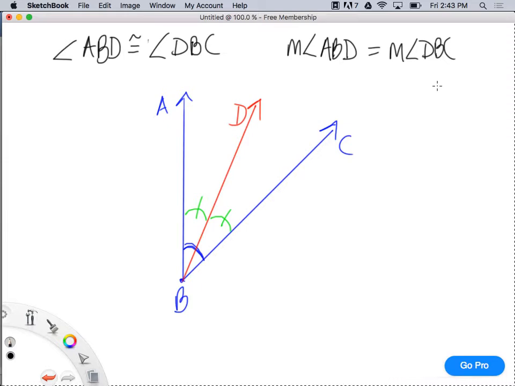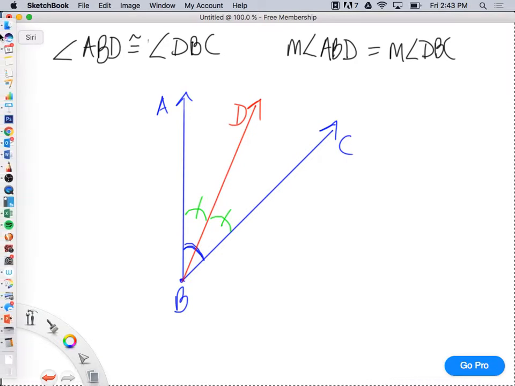Okay? And these are all things that we would use in our two-column proof, right? These are all the things that we would use as our reasons. Okay? Any questions on this? No, sir. Okay, next one.